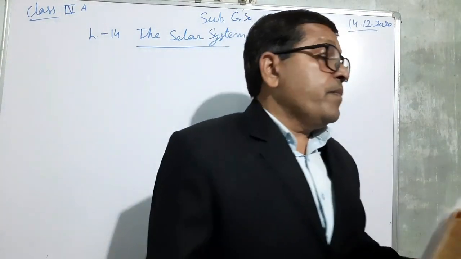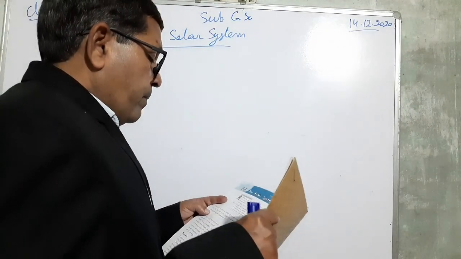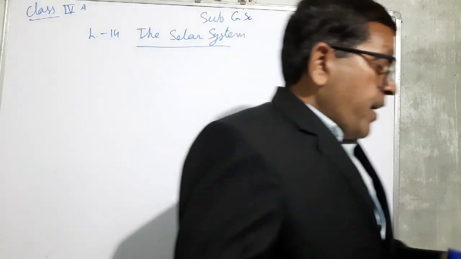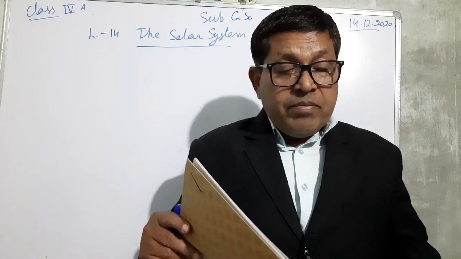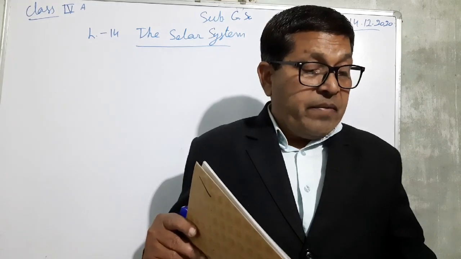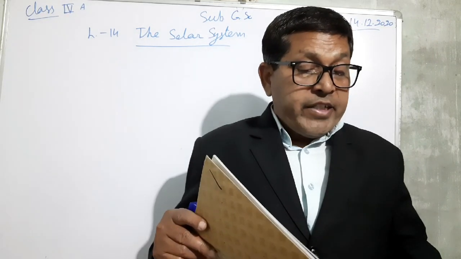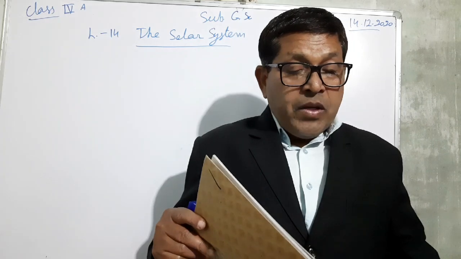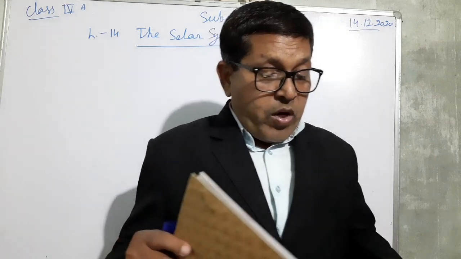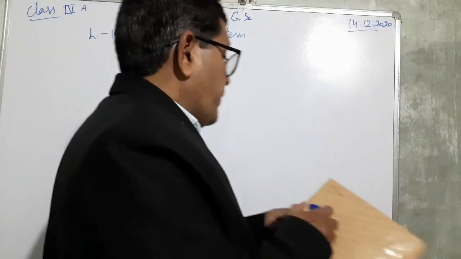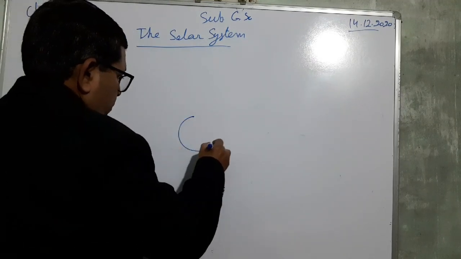The solar system is made up of all the planets that orbit or revolve around the sun. As the sun is so large, its powerful gravity attracts all the other objects in the solar system towards it. So, the solar system includes the sun, which is found in the center.